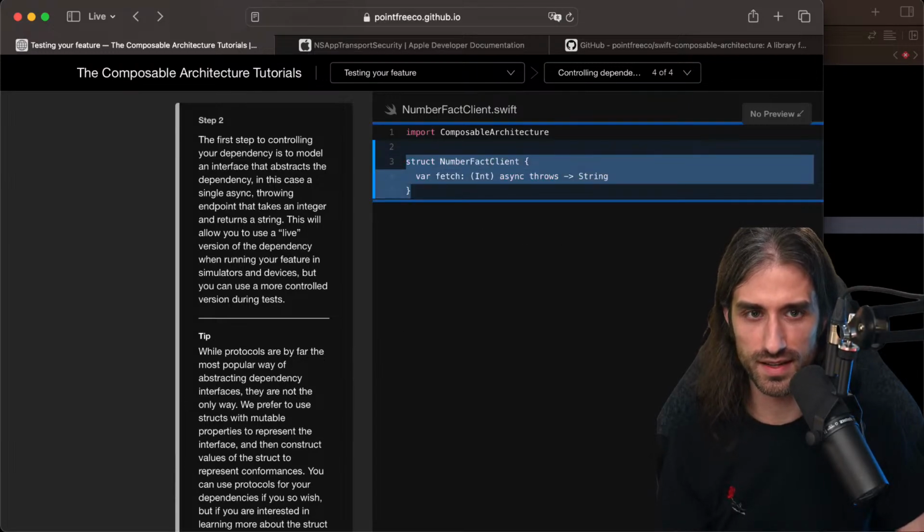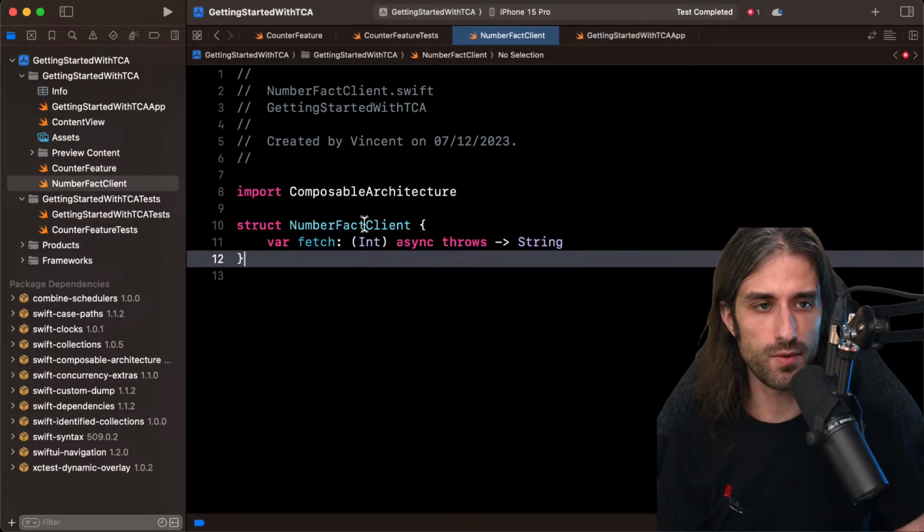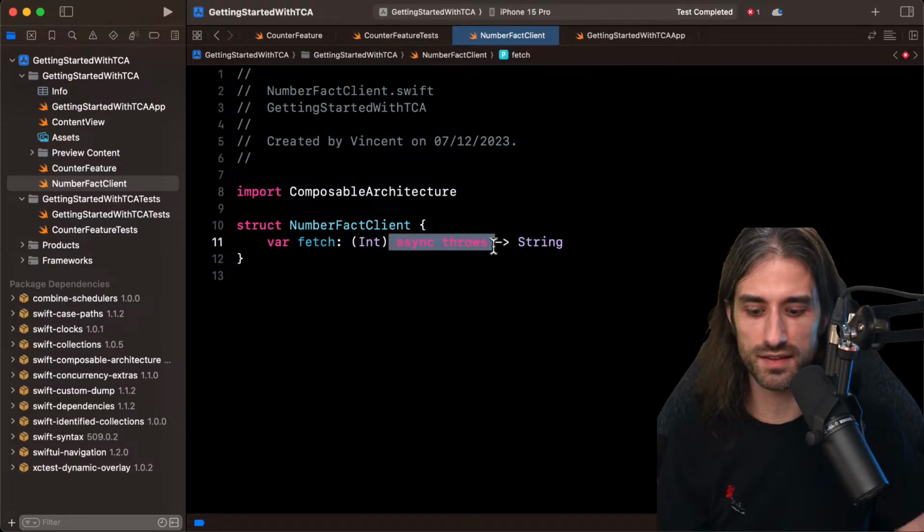Okay, so let me add this. So basically, what we need is a function that takes an int and returns a string, and that function can await and can throw.